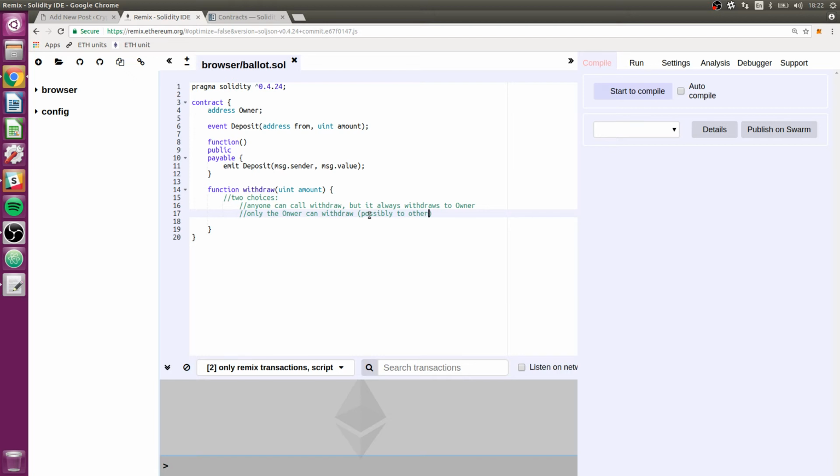We could also have him able to withdraw to other addresses. I don't know if we really want to put that in. I guess if it's simple, we can do it, but I'm tempted to not worry about it now. So we want to enforce that only the owner can call this function. And in the last few contracts I did, I just put the require right in here like this, message.sender equals owner. This time I'm going to get a little bit more sophisticated.